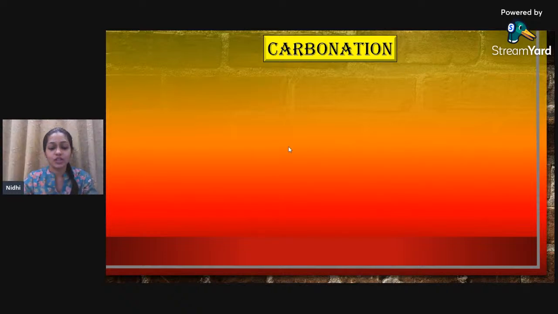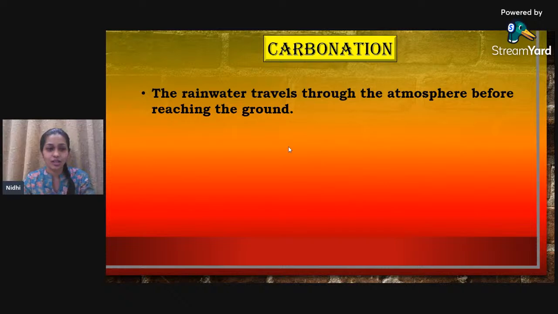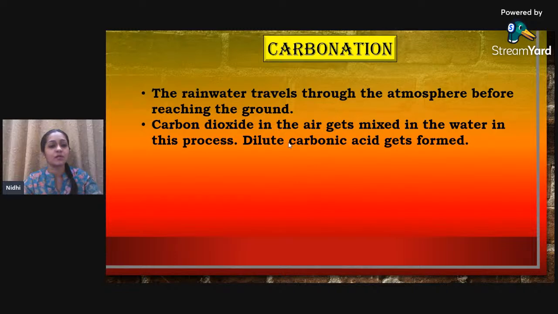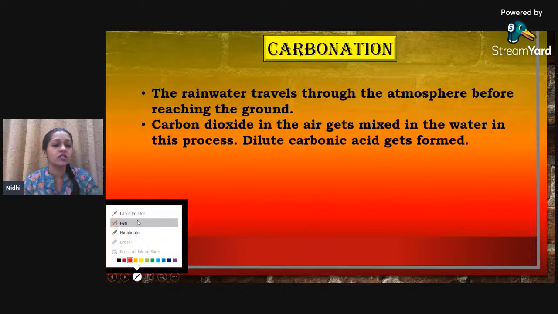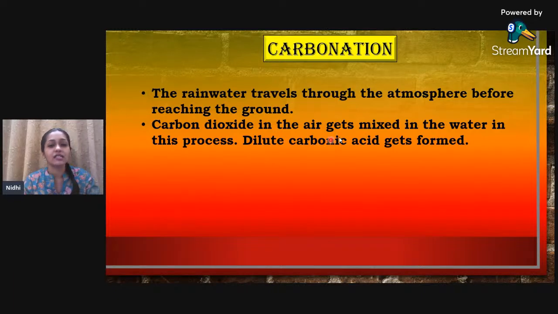Moving ahead with carbonation. अब carbonation को डिटेल में समझते हैं. Okay, so the rainwater travels through the atmosphere before reaching the ground. Yeah, that's very obvious. हमारा जो रेन वाटर है वो सबसे पहले एटमॉस्फेयर के साथ मिलता है, फिर जमीन पर आता है. राइट, सो हवा के अंदर जो कार्बन डाइऑक्साइड होता है ना, whatever the carbon dioxide that is there inside the air, it gets mixed in water.